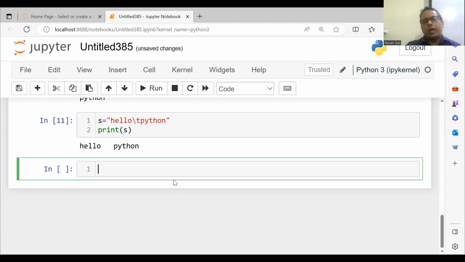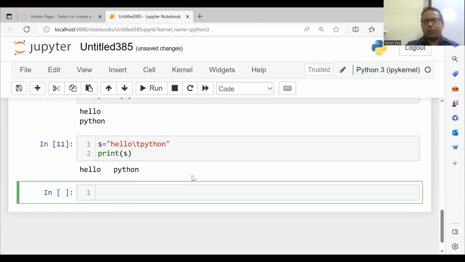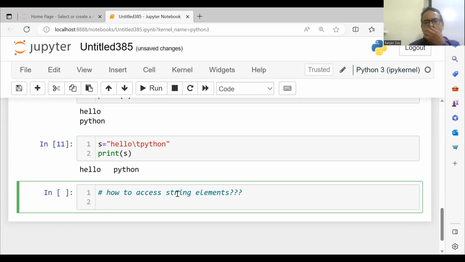Okay. Another thing is that string is one of the most important data types in Python. The question is how to access string elements. See, because you know a string is a sequence.